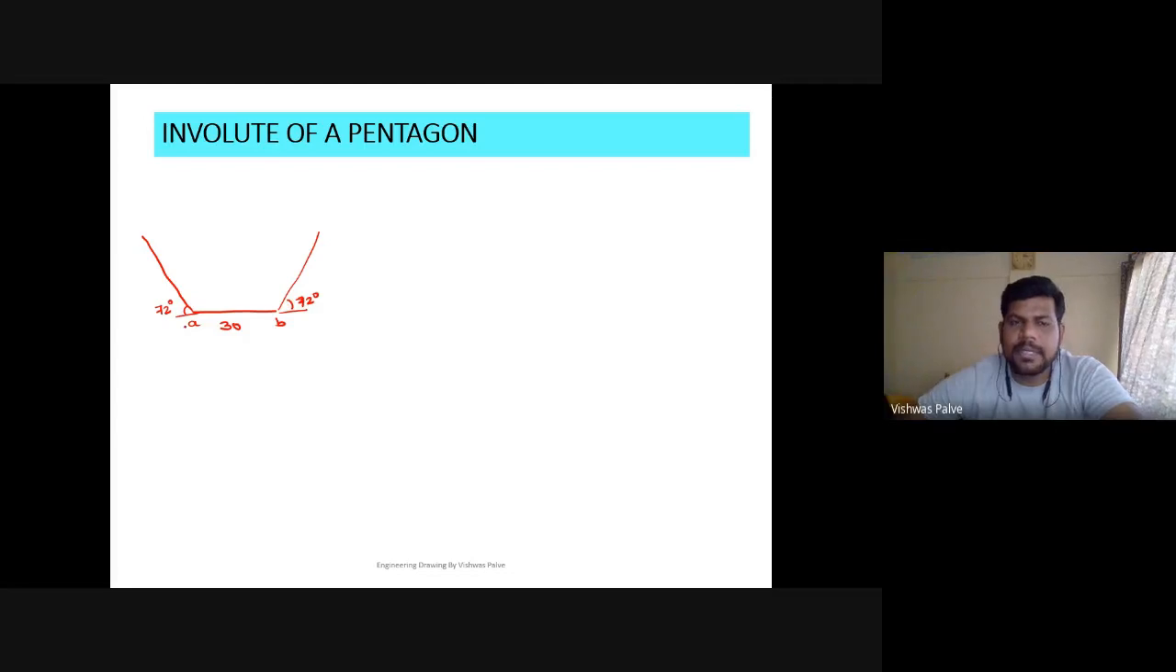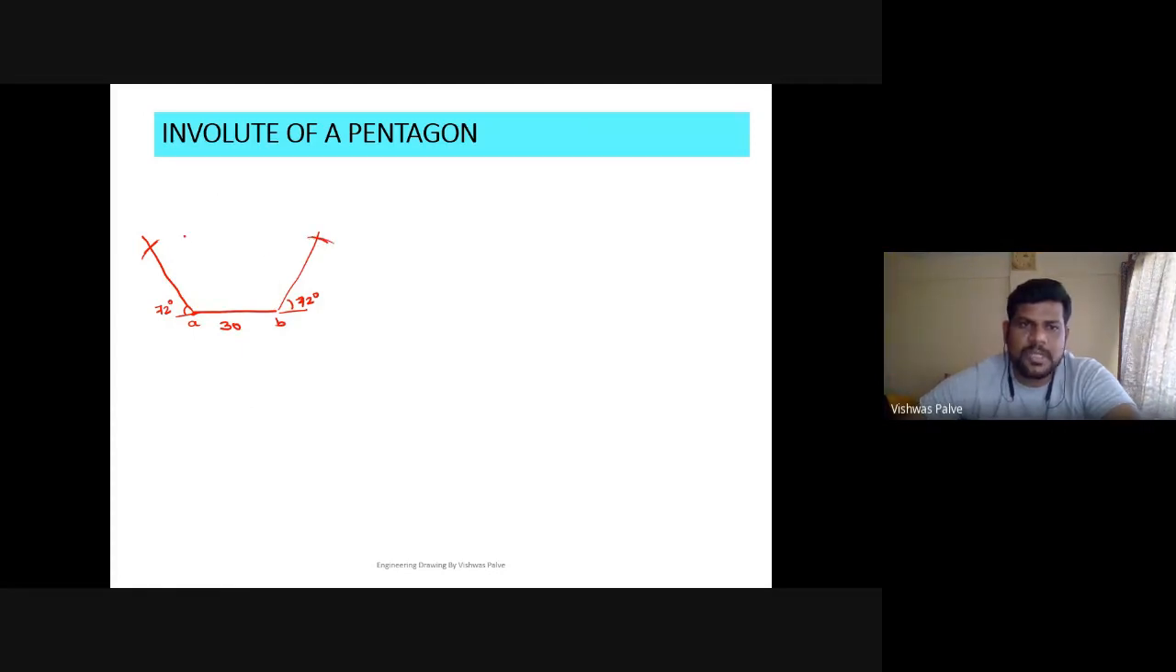Take 30 millimeter in the compass. From this point, cut an arc on this line. Similarly, from this point B, cut an arc. So from point A as a center, you have to cut an arc on that inclined line. From point B as a center, taking a length equal to 30 millimeter, cut an arc.